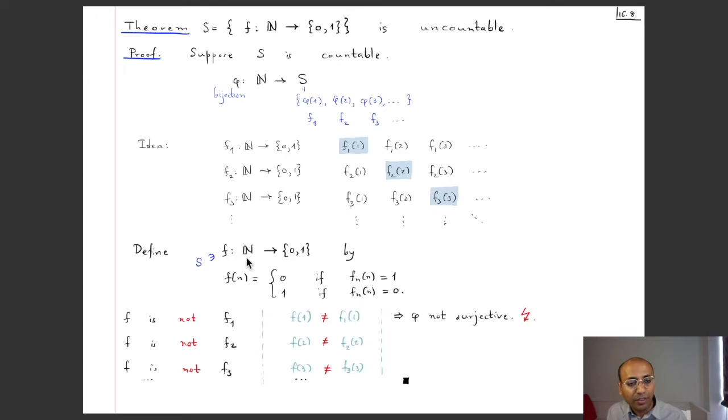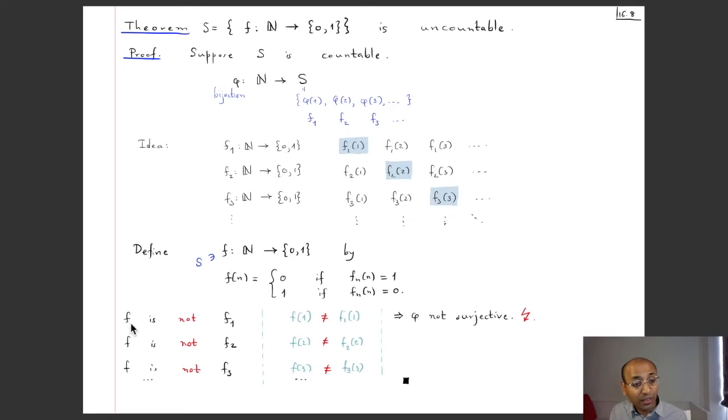Okay. So the definition of the function now is like this. f is a function from N to {0, 1}, which is defined as follows. To decide the value of f at n, you just look at fn at n. If that happens to be 1, you take f at n to be equal to 0, and if fn at n happens to be 0, you take f at n to be equal to 1. So you basically toggle the value. First of all, we note that this f is an element of this set. It is indeed a function from N to {0, 1}.